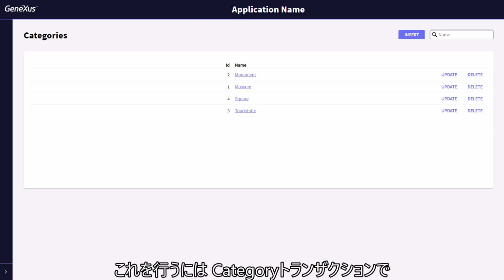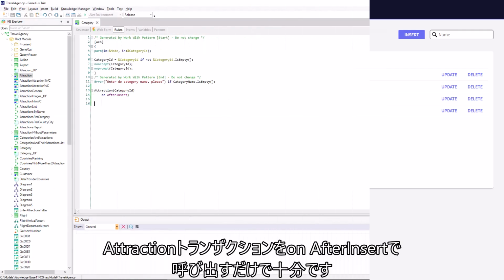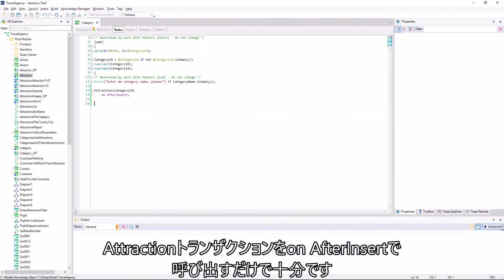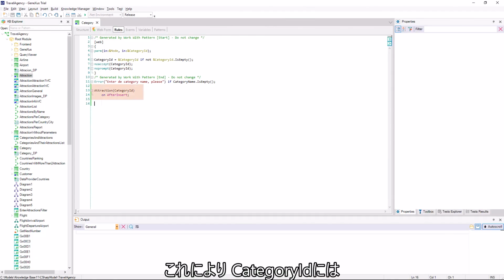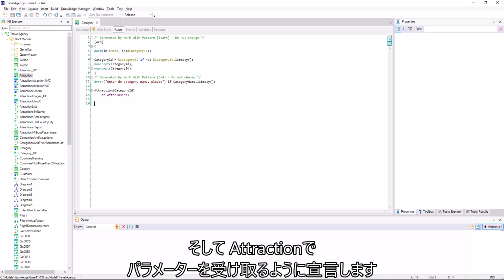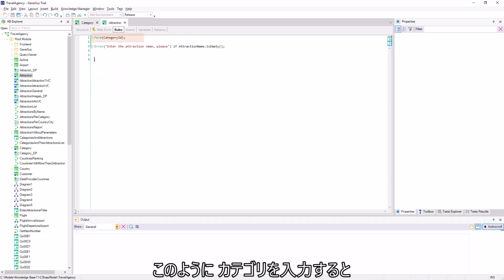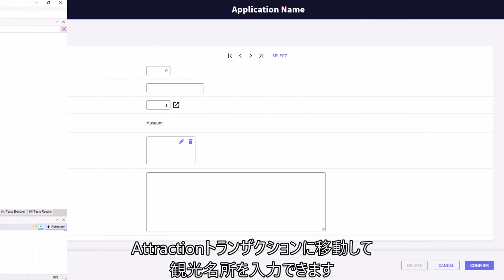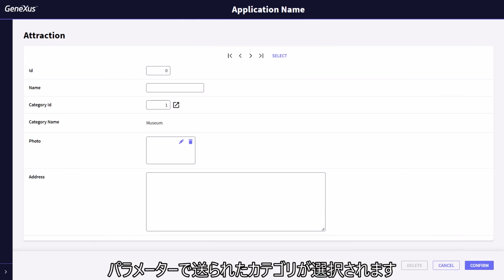To do so, from the category transaction, it'll be enough to invoke the transaction attraction on after insert, so that category ID already has the correct auto-numbered value given by the database, and to declare an attraction that it'll receive a parameter. This way, when we enter a category, it'll take us to the attraction transaction to enter an attraction. The category that we've just sent in a parameter will have been selected.